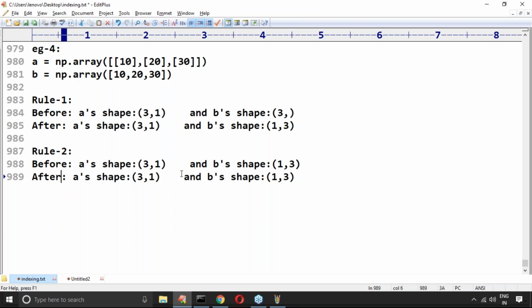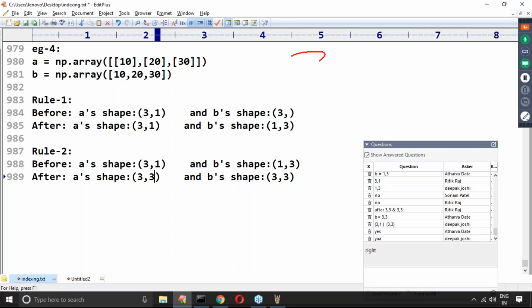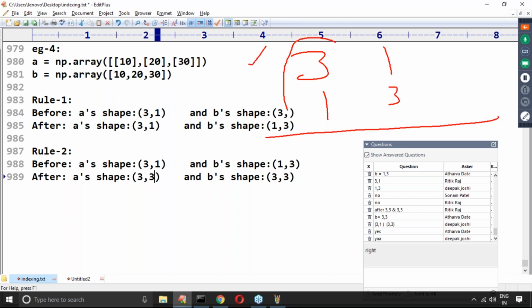Like now, here it is 3 but here it is 1. Now this 1 will become 3. Next, here 1 but here 3, so this 1 will become 3. Are you feeling comfortable? Just observe that 3 1 and 1 3 are there. In the first dimension the sizes are different and here 1 is there, so this one will become 3. In the second dimension, 1 and 3 are different, but here 1 is there, so this one will become 3.